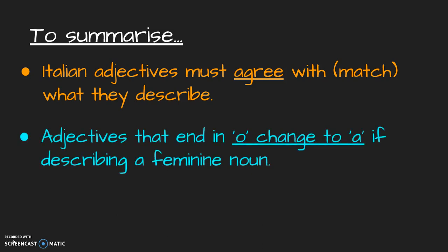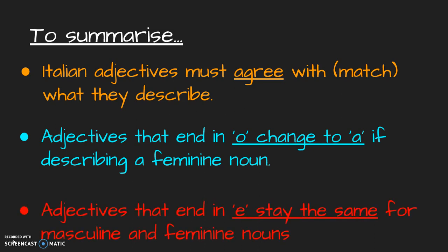Adjectives that end in O change to an A if describing a feminine noun. And adjectives that end in E stay the same for both masculine and feminine nouns. So continue to practice to become more confident in stating opinions and descriptions in Italian.